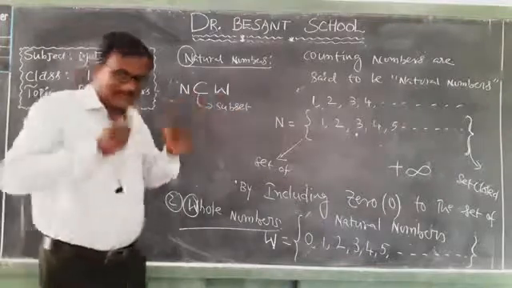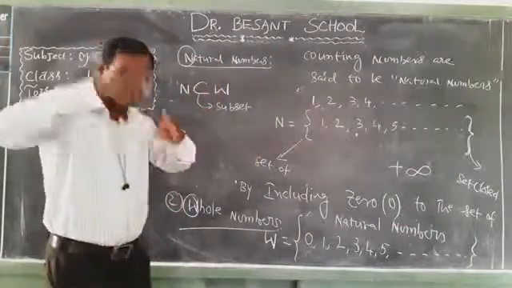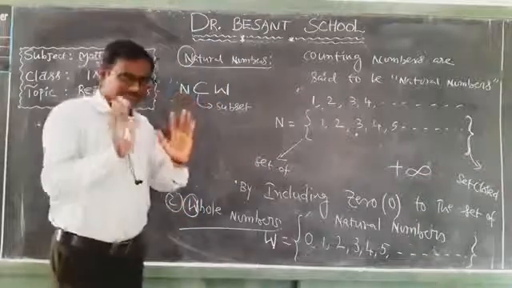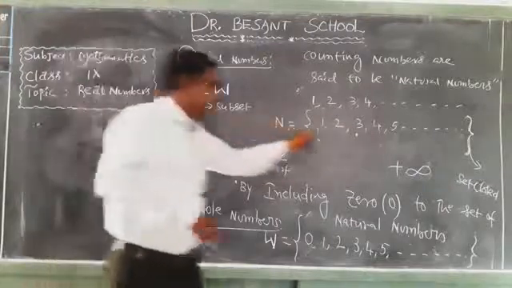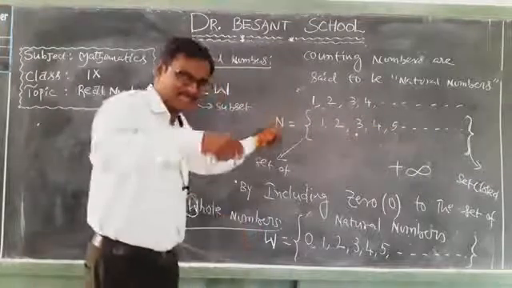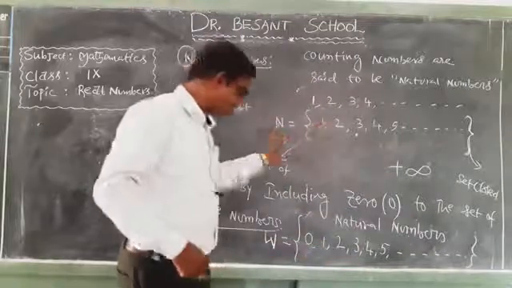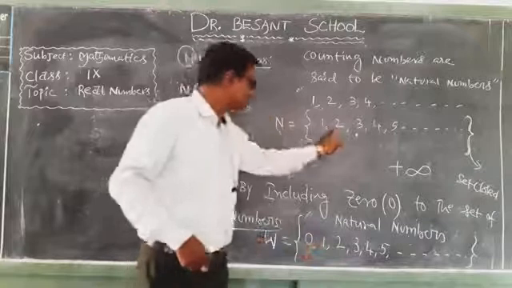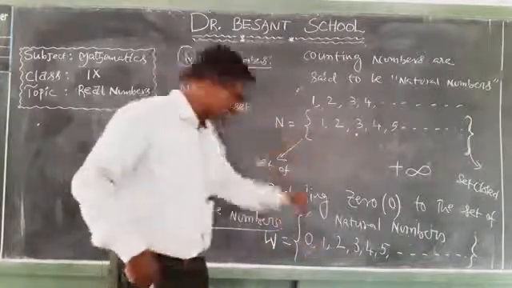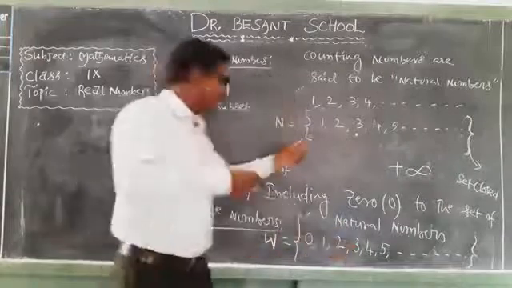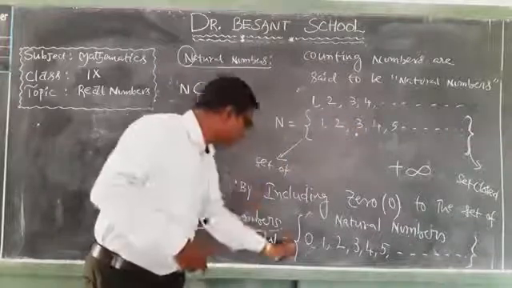Of course, we are going to learn this symbol subset briefly in our further classes. So, subset means what? The numbers included in the set of natural numbers are also included in the set of whole numbers. 1 is there in the natural numbers, 1 is also there in the whole numbers; 2 is in both; 3 is in both. Like that, every natural number is a whole number. All natural numbers are included in the whole numbers.